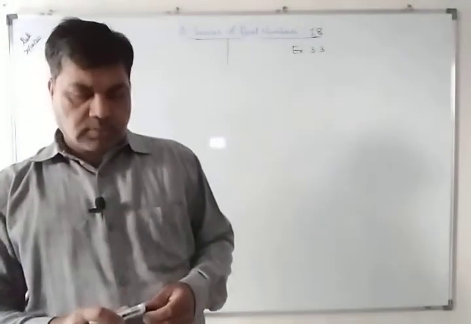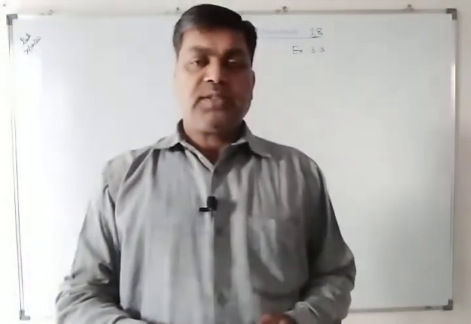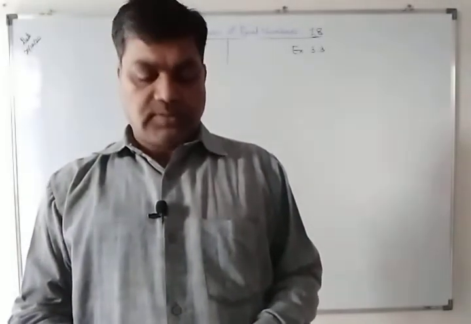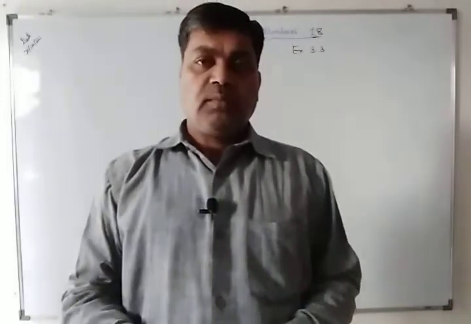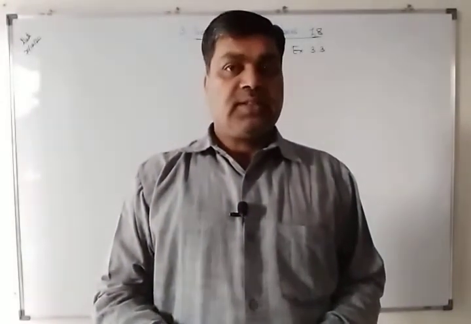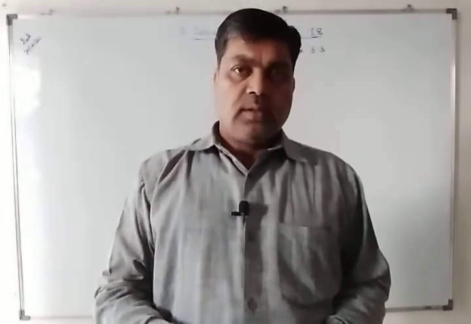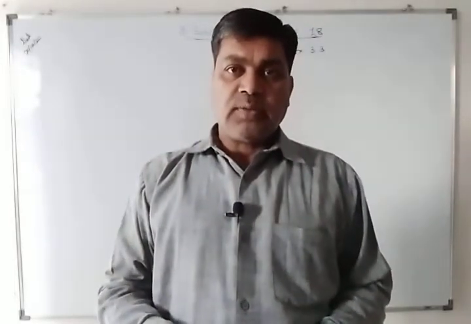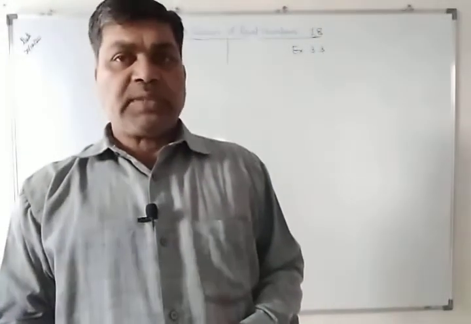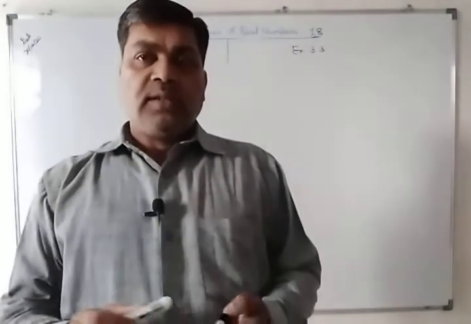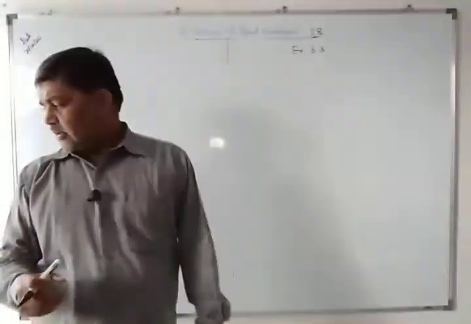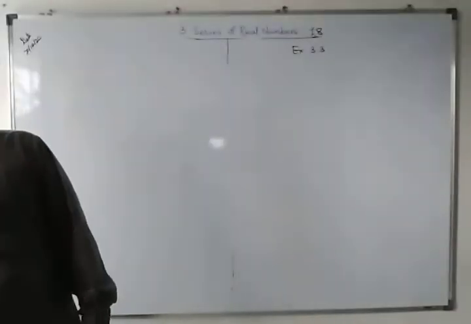Hello friends, today we will take examples on convergence of alternating series. Yesterday we have studied the fundamental result on alternating series. An alternating series is convergent if its terms go on decreasing except signs and the nth term approaches 0. So depending on this we will take the examples.